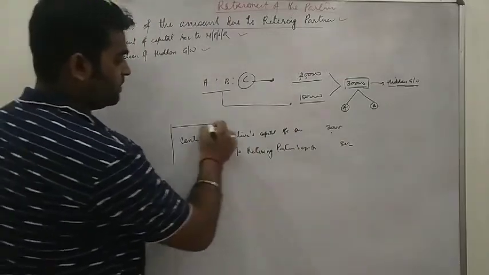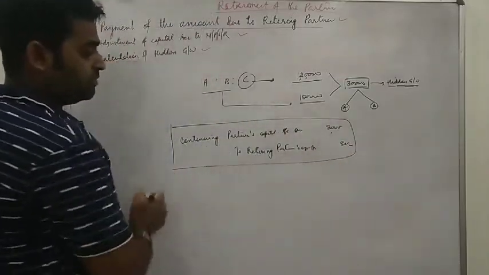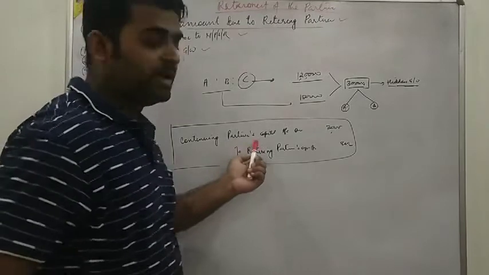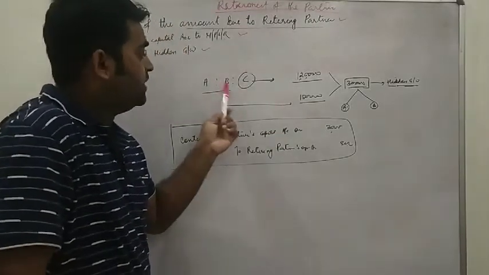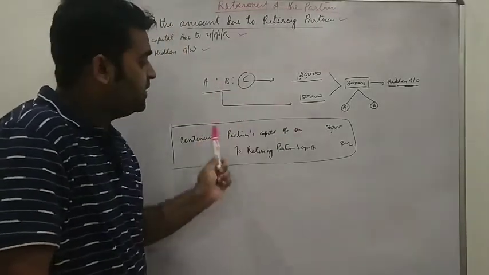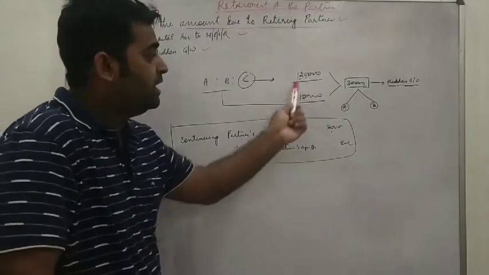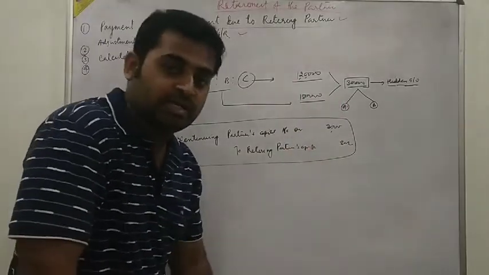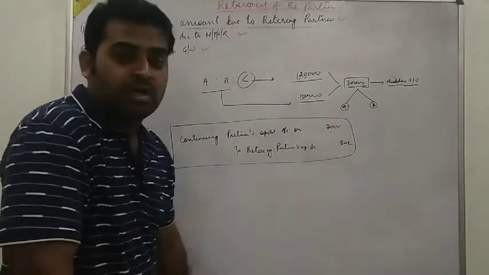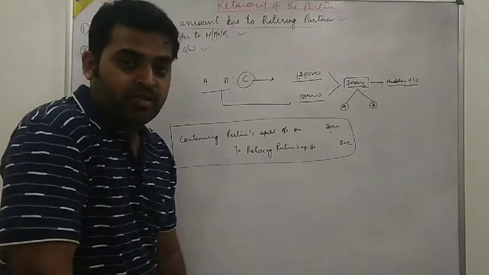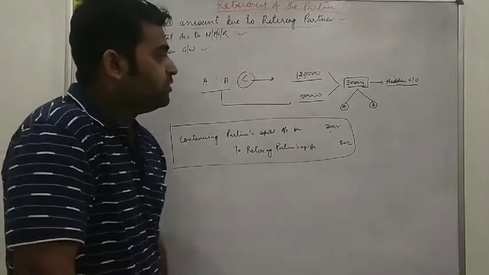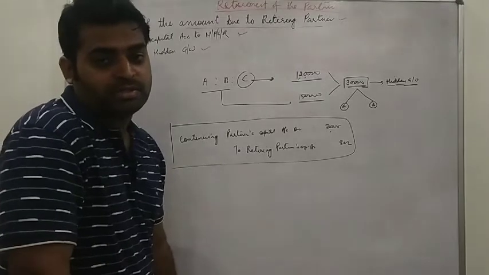This entry will be made. My dear students, for the continuing partners, according to this question, A's capital account debit, B's capital account debit, to C's capital account, according to the gaining ratio, whatever gaining ratio comes. Getting over? So like this we will solve all the questions.